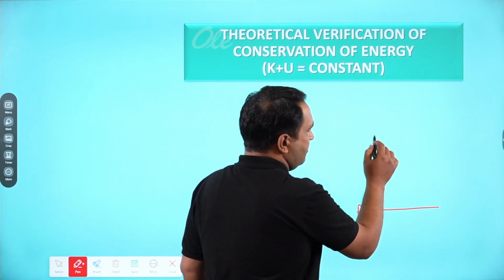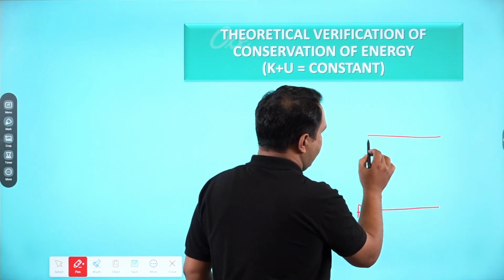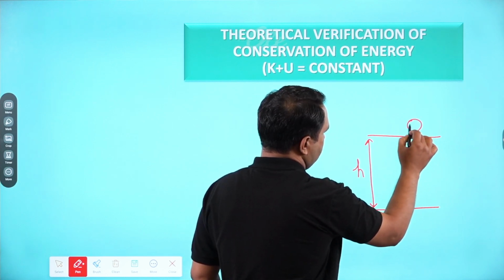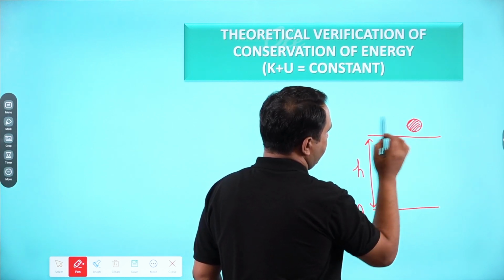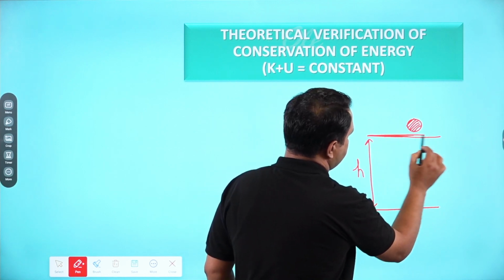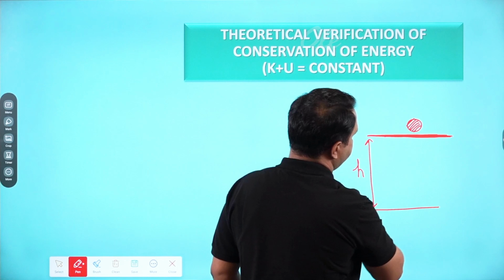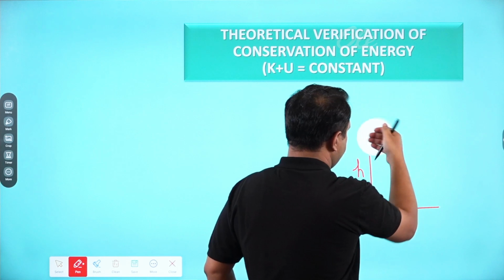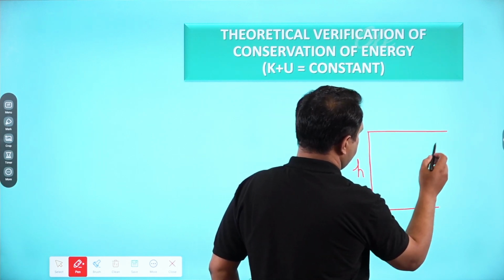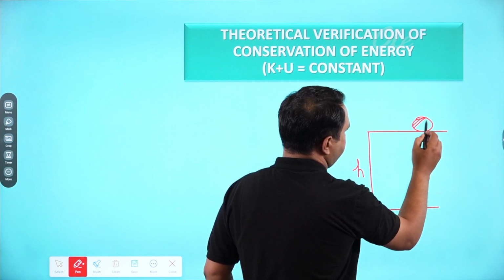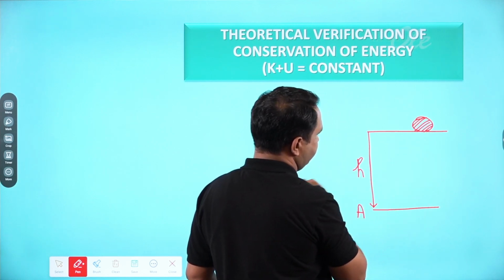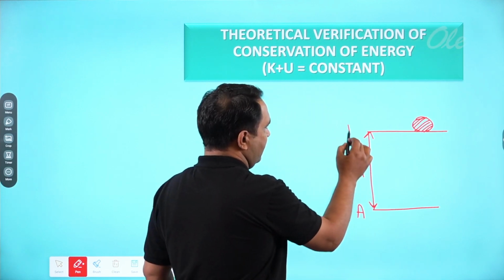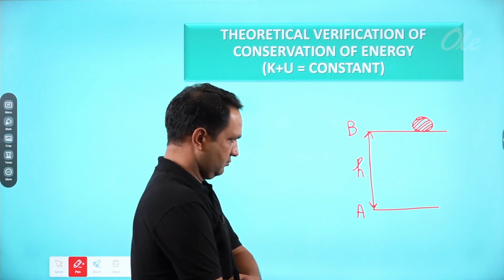We lift this ball and keep it at a certain height H, here. This is the ball kept here at height H. This is level A and this is level B.